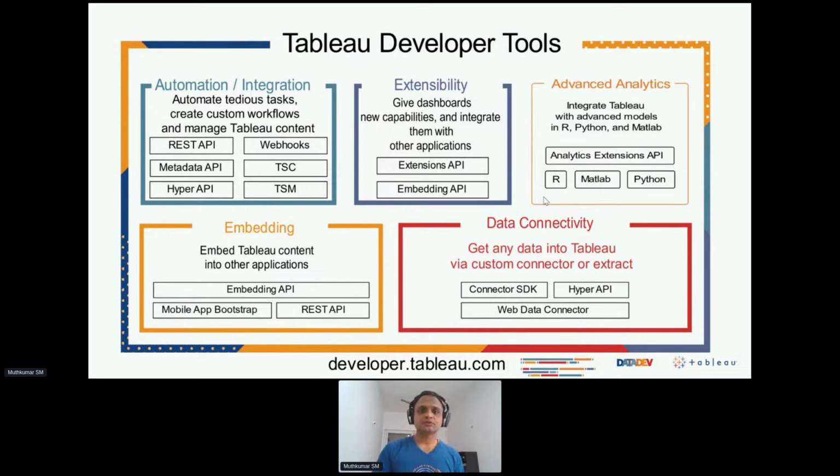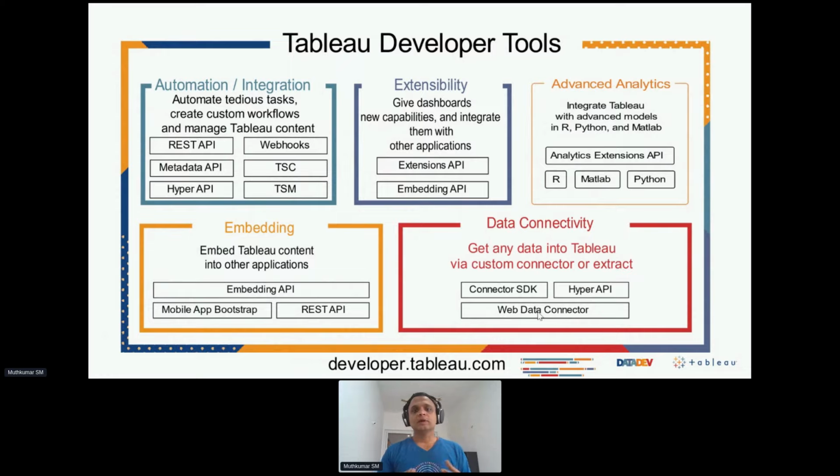If the customer is interested to do certain things, such as, let's say, I want to build an API-based connector that pulls out data from a public website. Let's say I want to search my tweets, which I'll show you in a demo, and then build some visualization on top of it. It falls under a certain pillar, right? And there are certain tools and technologies that are available for us to leverage to build that entire framework. So typically, a tweet search would fall under a data connectivity paradigm, and we would use something called a web data connector to pull the data from the API sites that are available, right?